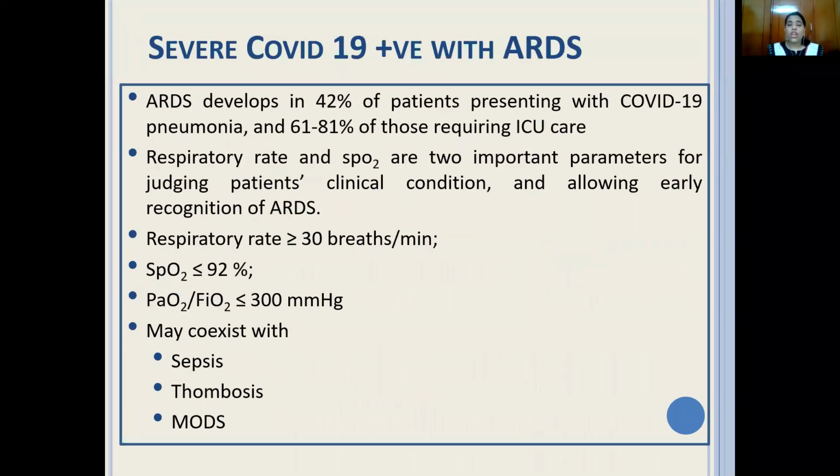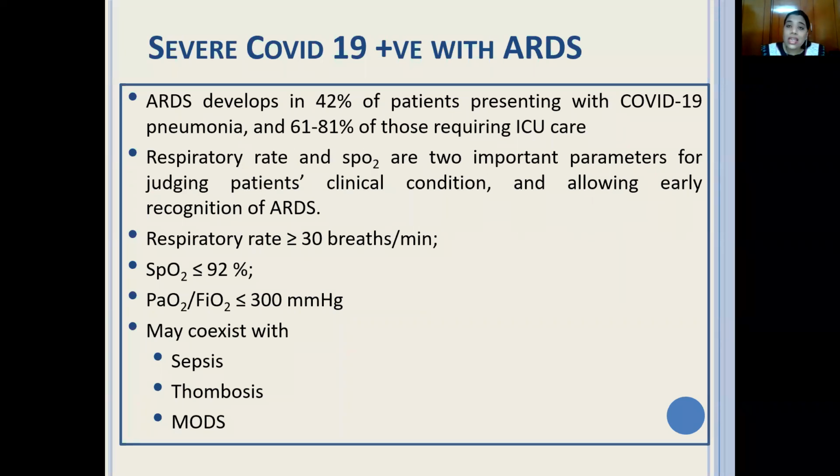Now, moving on to the next part, which is also very crucial and rather more serious, that is when ARDS develops, that is acute respiratory distress syndrome. It develops in 42% of patients presenting with COVID-19 pneumonia, and 61 to 80% of them require ICU care. So what are the two classic parameters?